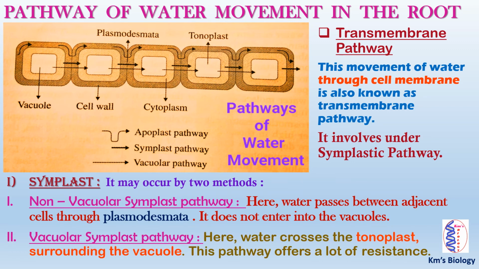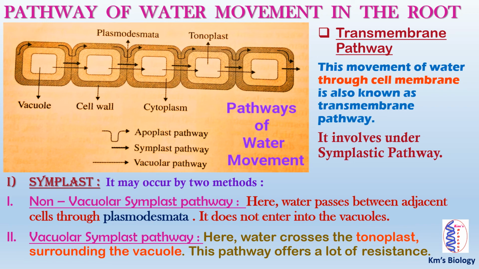To discuss the pathway of water movement in the root, the transmembrane pathway is another important event. This movement of water through the cell membrane is also known as the transmembrane pathway. It comes under the symplastic pathway. In the case of symplast, there are two methods: firstly, the non-vacuolar symplast pathway, and secondly, the vacuolar symplast pathway.